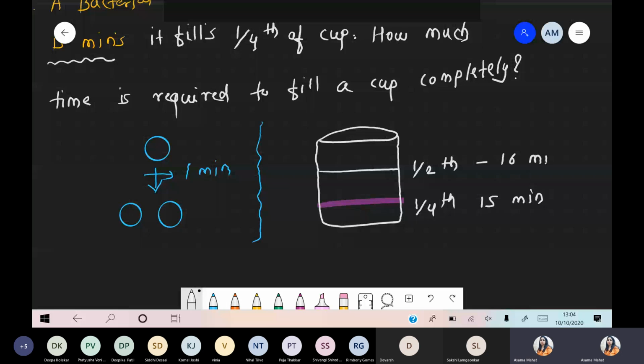So that time is 16 minutes, because 1 minute is the doubling time, the division time. A bacterial cell divides per minute. So at 15 minutes it was 1/4; at 16 minutes it will double, and double of 1/4 means half. And now at the 17th minute, after 1 more minute, that half fills the entire cup. So it goes up to here, right? Now in this condition, we can say it is completely filled.